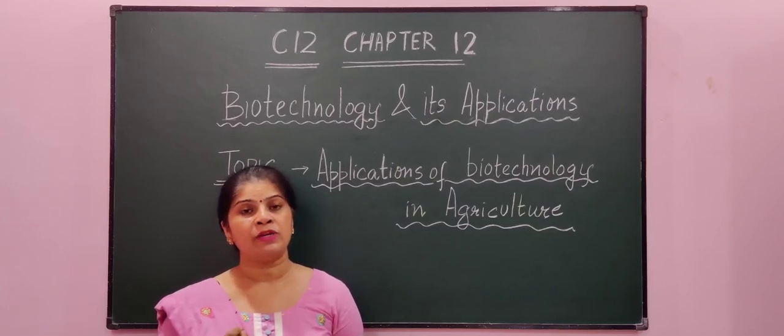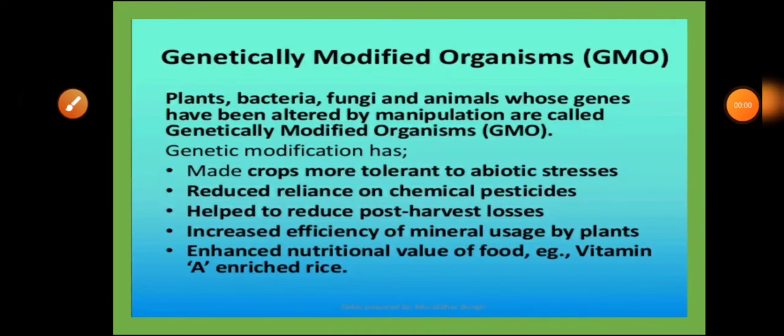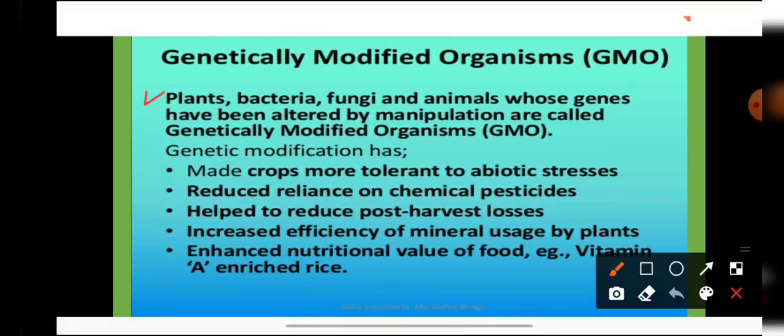Let us study some interesting examples of GMOs. So students, what are genetically modified organisms? Genetically modified organisms are the plants, bacteria, fungi, animals whose genes have been altered by manipulation.